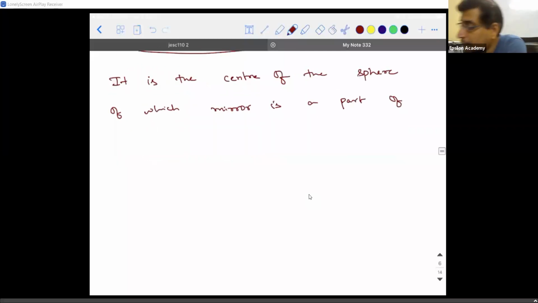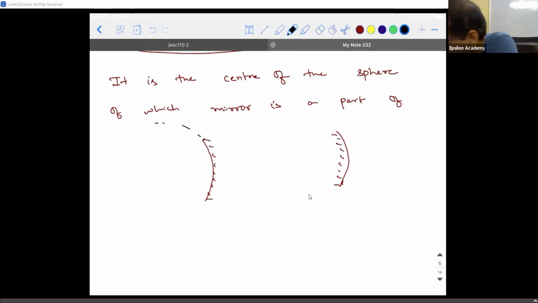What I'm trying to say here is this concave mirror and this convex mirror. The concave mirror would have been made from a sphere, something which appears like this. This part is not there, that is why I'm using dotted lines. Here also I'm going to use dotted lines.